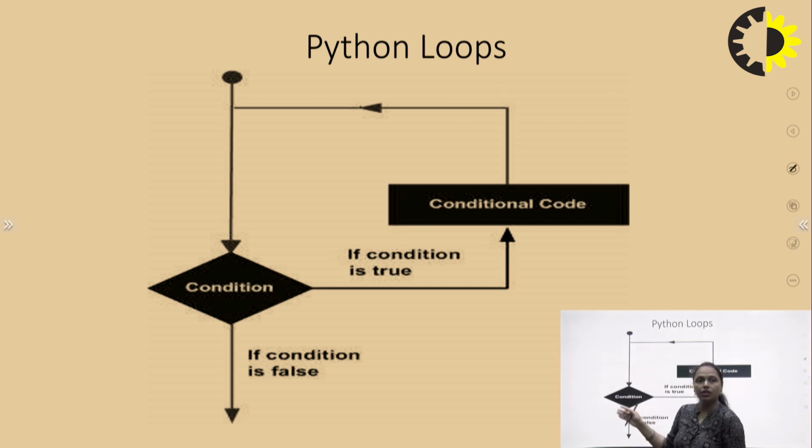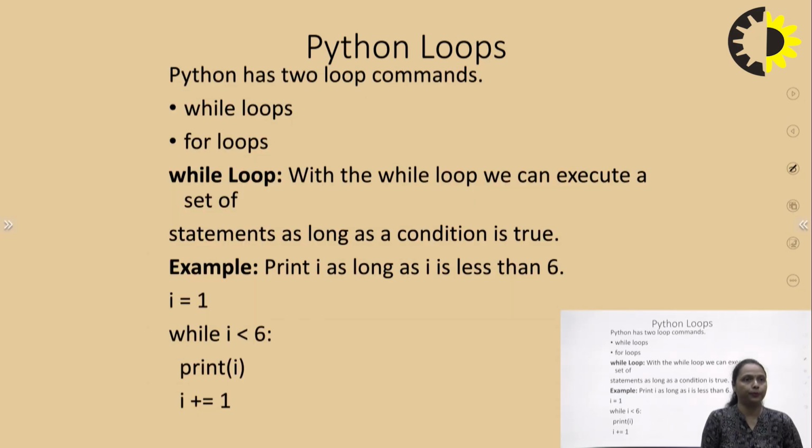If this condition is still true, then again the conditional code will be executed, otherwise it will exit from the code. So we have the while loop and for loop which are supported by Python.